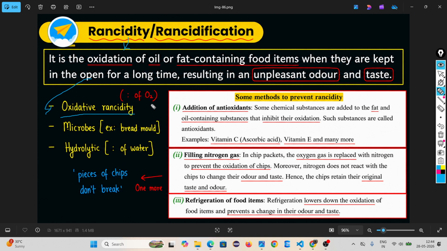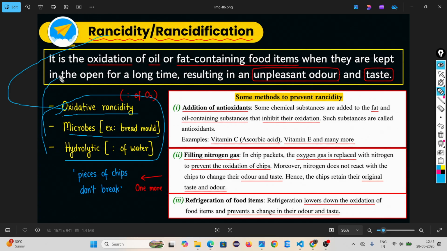If someone asks what is rancidity, it is the oxidation of oil and fat containing food items kept for a long time in open area, resulting in unpleasant odor and taste. Oxidative rancidity, but microbes are also there, bread mold does the same thing, and hydrolytic by water also. Due to these three reasons this is happening. So how to prevent rancidity?